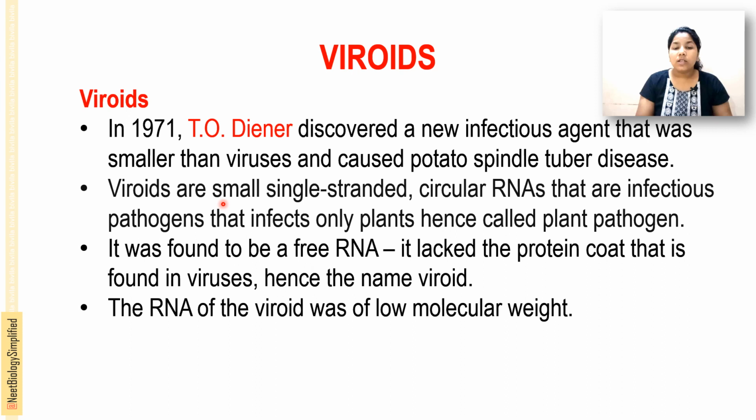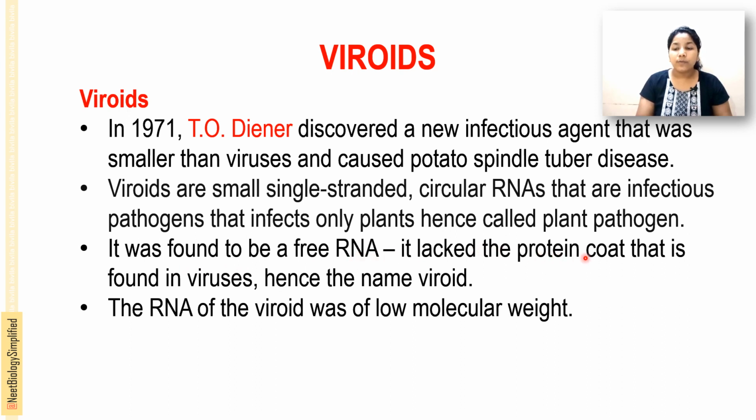Viroids are small single-stranded circular RNA that are infectious pathogens that infect only plants, and hence are called plant pathogens. What are viroids? They are small circular single-stranded RNA that infect only plants. It was found to be free RNA.